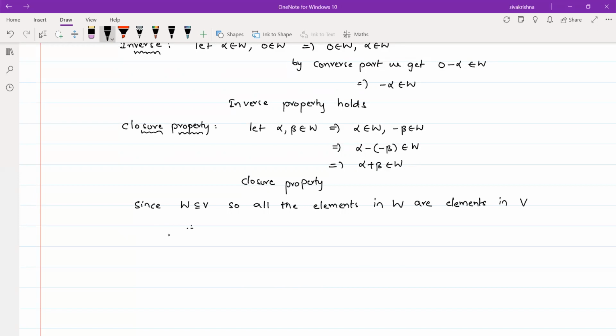Therefore, the vector addition is associative and commutative.